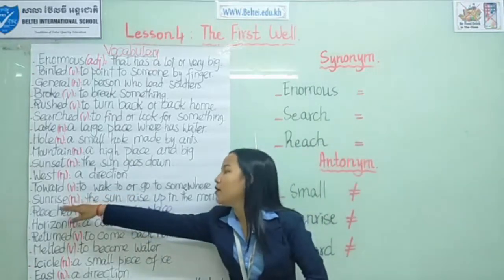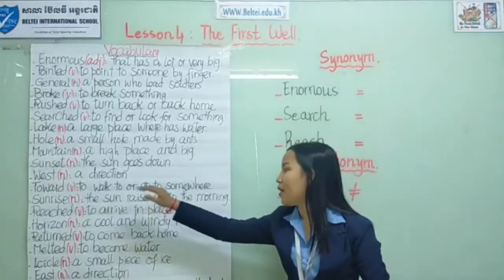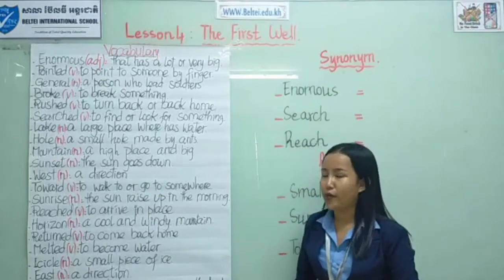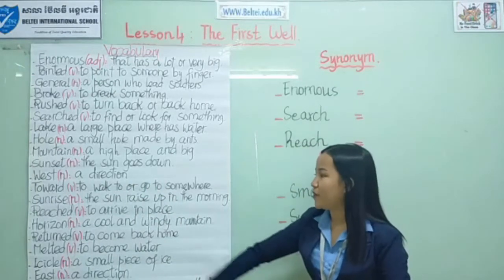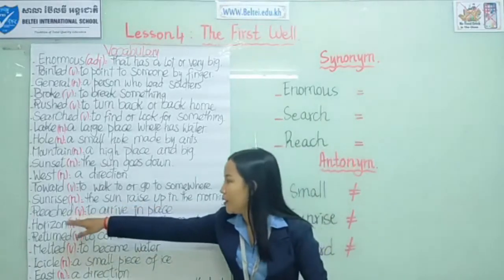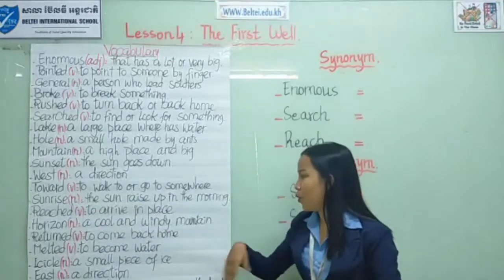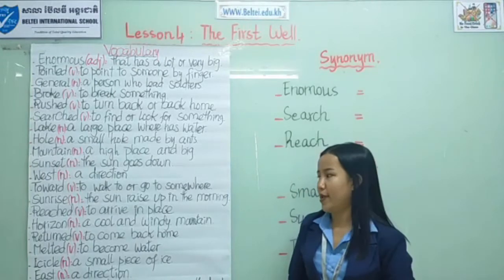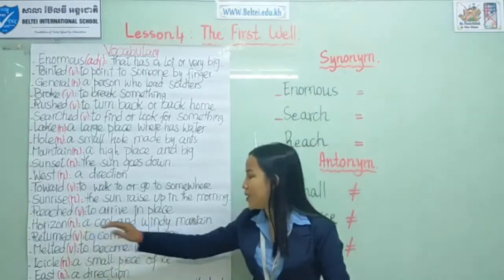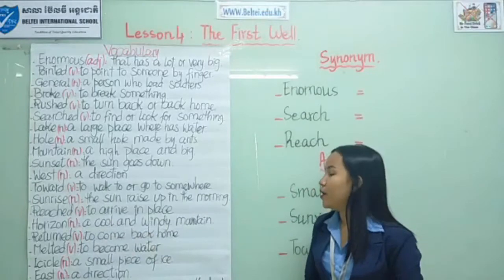Okay. Sunrise. Part of speech is noun: the sun rises up in the morning. So when the sun rises up in the morning, we call it sunrise. Okay. Reach. Part of speech is verb: to arrive in a place. So when you arrive in a place, it means that you reach there. Okay. Horizon. Part of speech is noun: a cold and windy mountain.